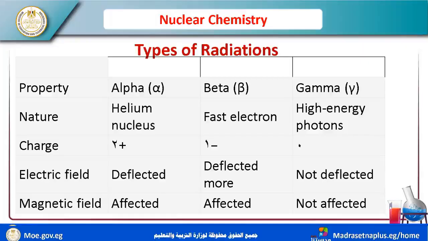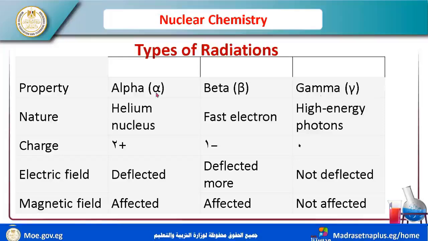The type of radiation: alpha, beta, and gamma. The nature of alpha is a helium nucleus. Beta is an electron, like electron structure. Gamma is high energy photons.